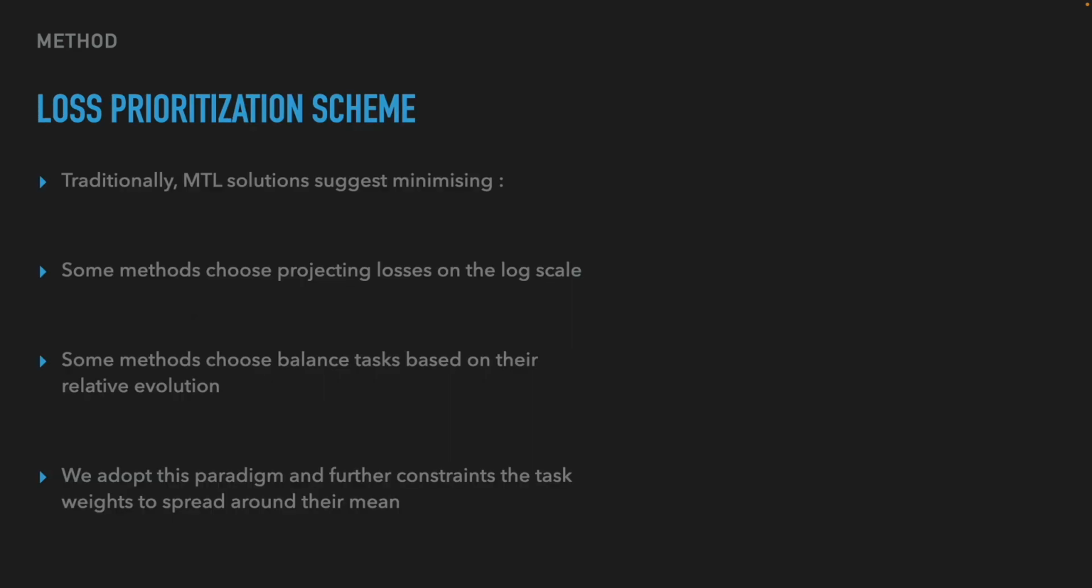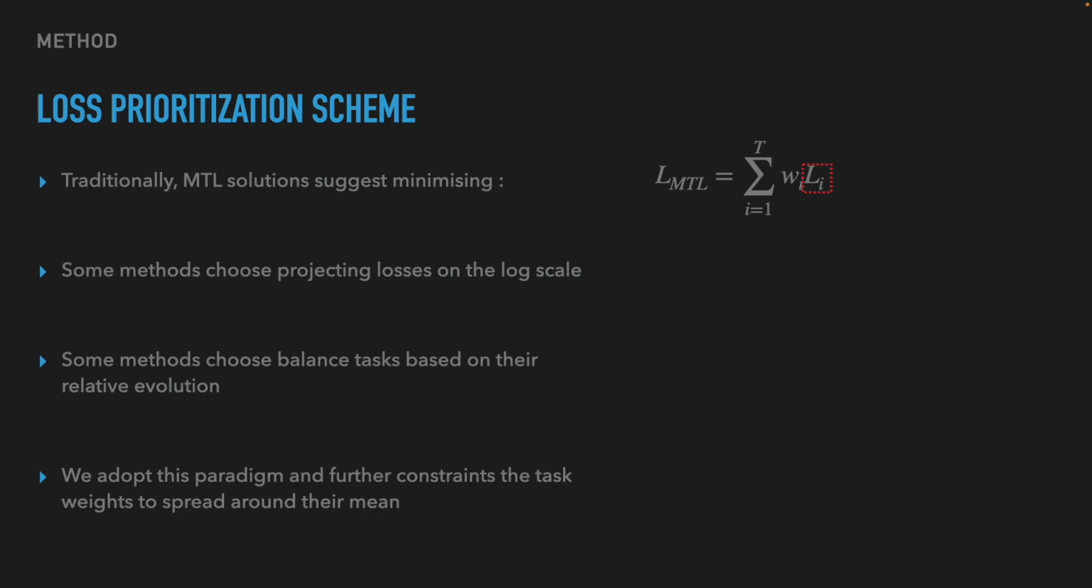We now focus on our loss prioritization scheme. Traditionally, multitask learning models minimize the following equation. This equation represents the weighted sum of task losses, where W's are weights applied to their respective task loss L. Generally, there are two options for the choice of these weights. They can be set as 1 over the number of tasks, resulting in equal weighting for all tasks.